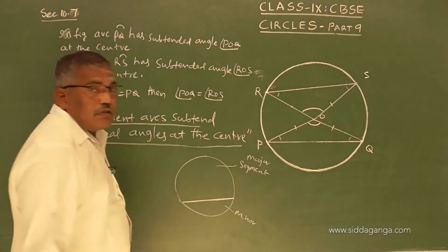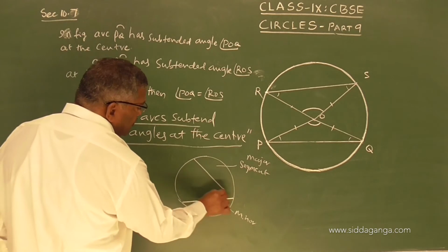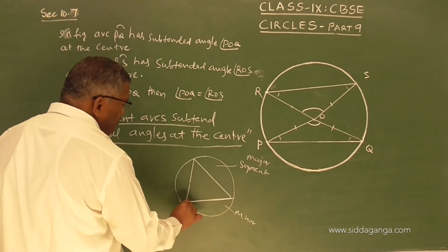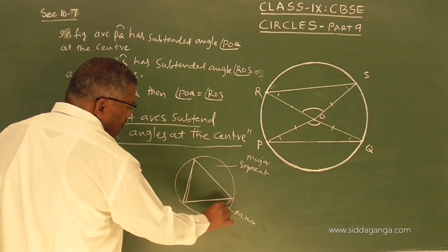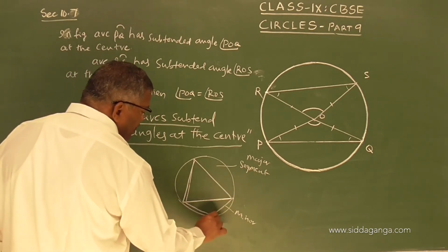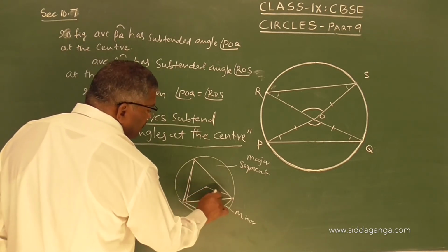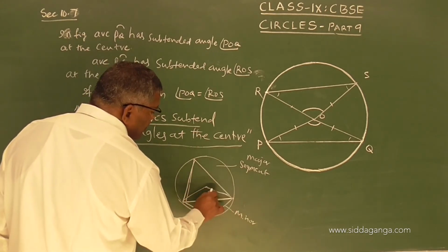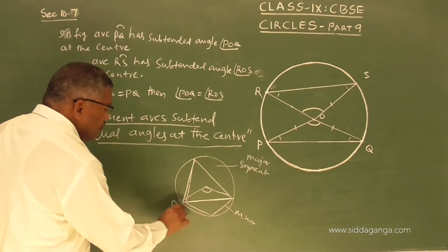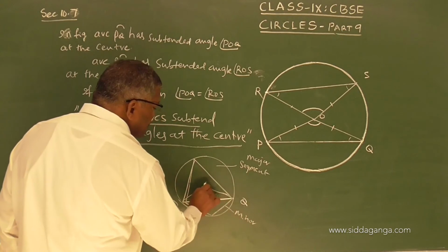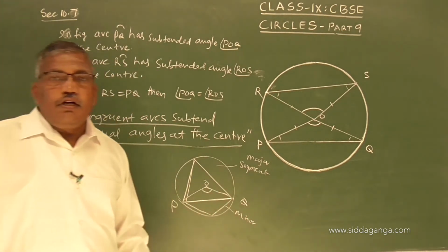We have studied the angle subtended by this chord in the major segment and minor segment, and if it is subtending an angle at the center, we call it the angle subtended by the chord PQ at the center. These things we have studied earlier.